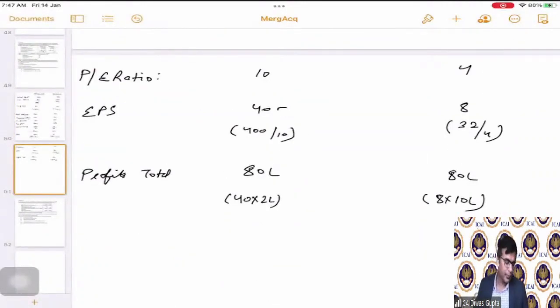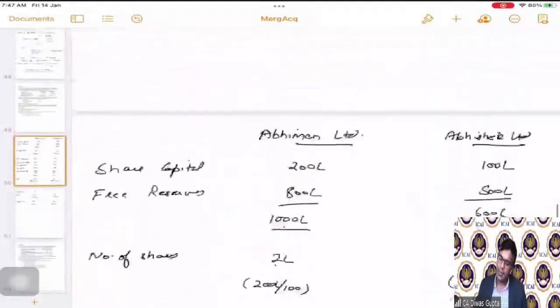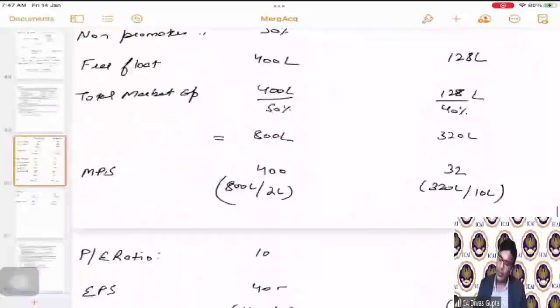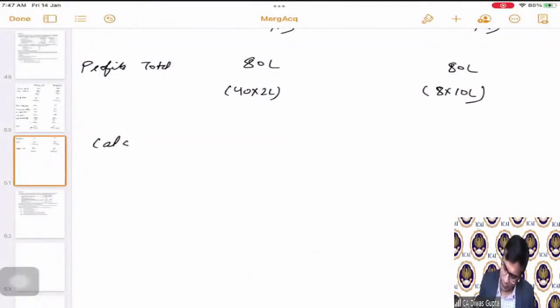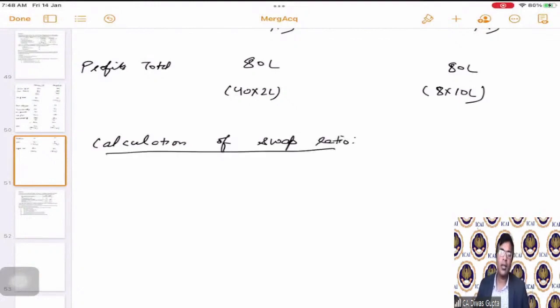Okay, students. So this is done. Now we have to calculate the swap ratio. Calculation of swap ratio. So the swap ratio, first of all, we will take the book value. Again, target company value divided by the acquiring company value. Same principle.